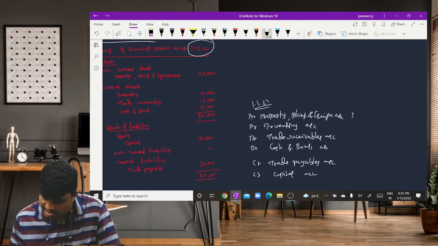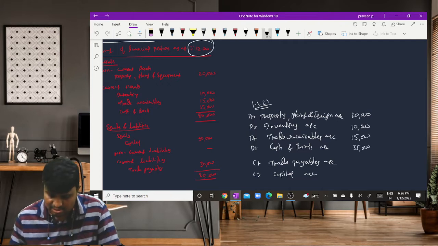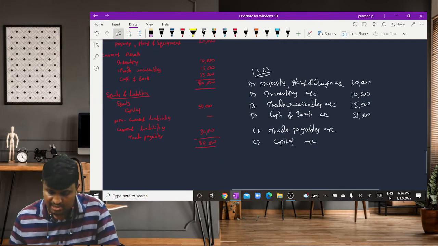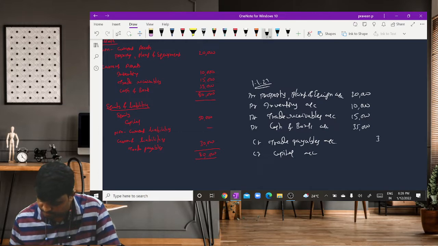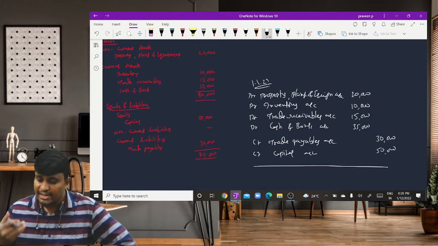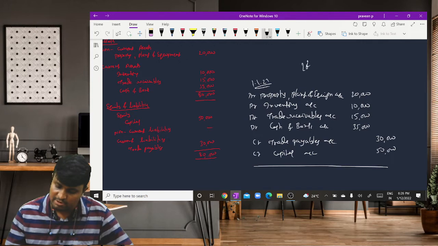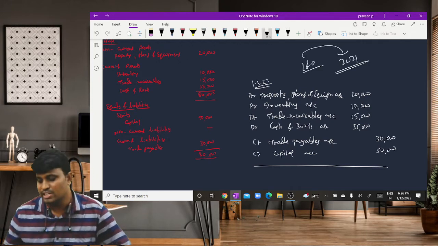So property, plant and equipment is 20,000, 10,000, 15,000 and 35,000 is there. And the trade payables are how much? 30,000 and 15,000. So this entry is recorded by way of transferring the balances from the previous year to the current year.